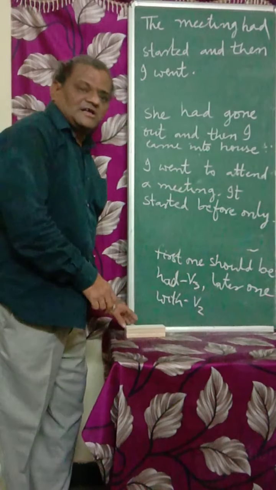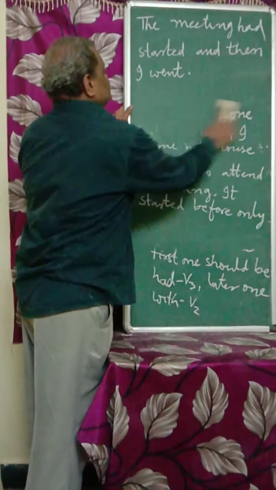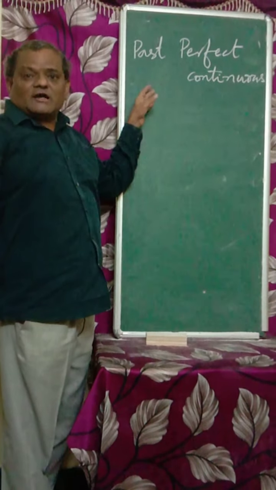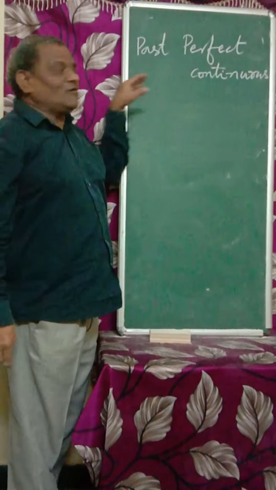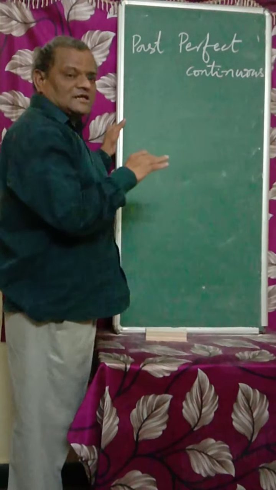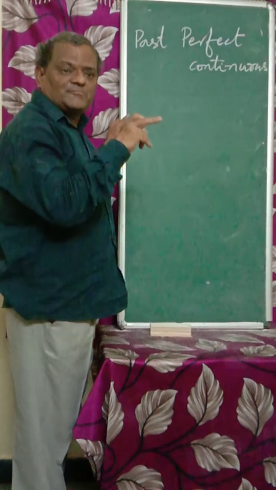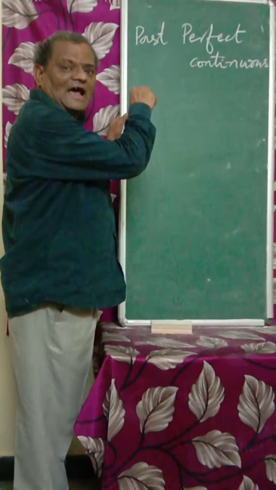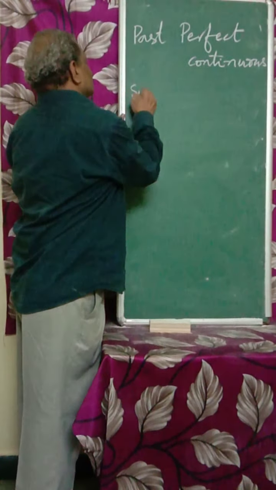Now let's go to past perfect continuous. I am talking about past perfect continuous now. We have to compare. In present perfect continuous, have, has, been, and the ing form are there. In past perfect continuous, had, been, and the ing form are to be used.